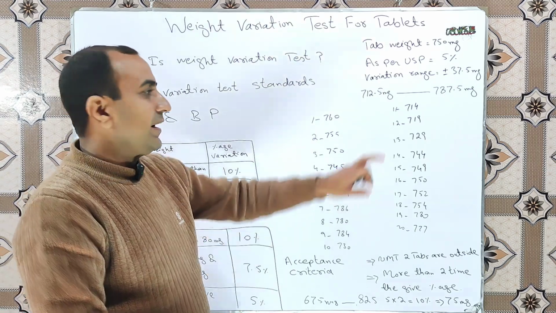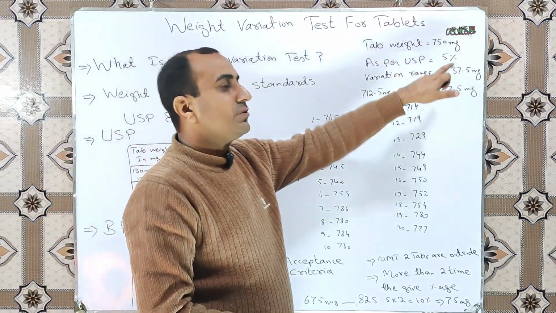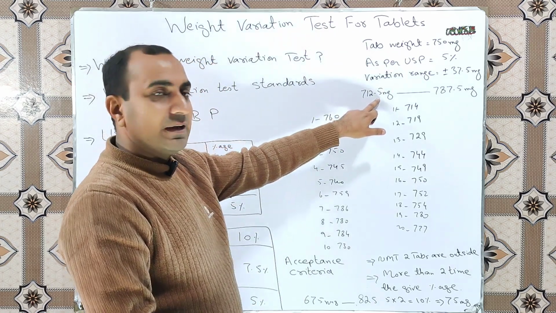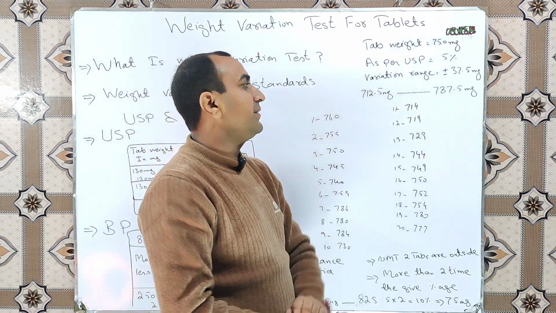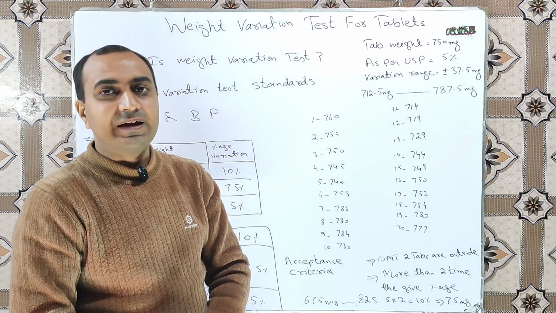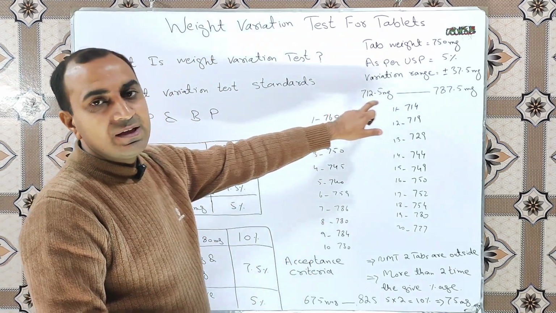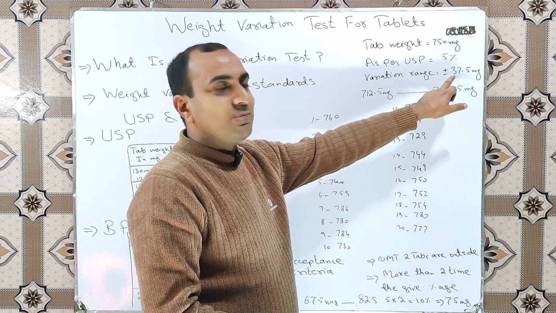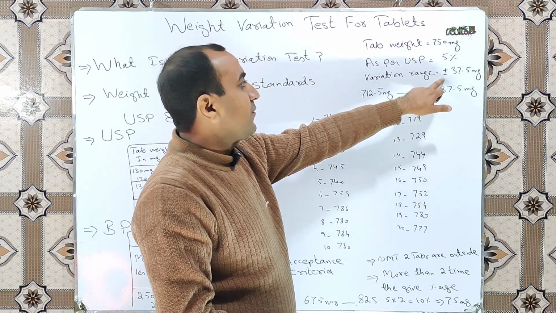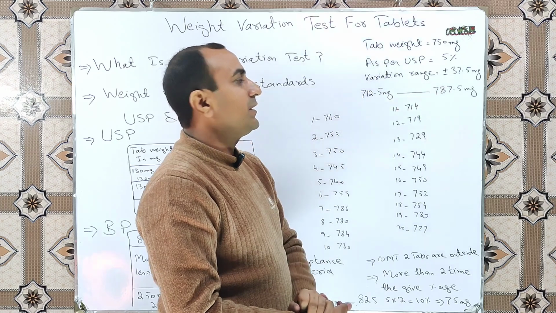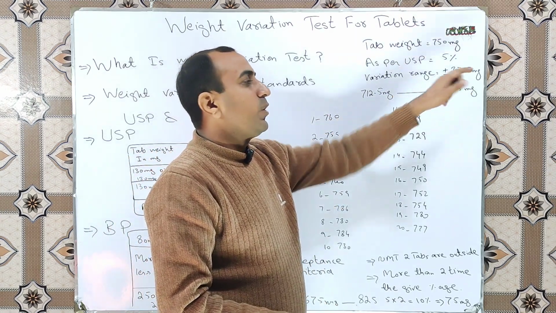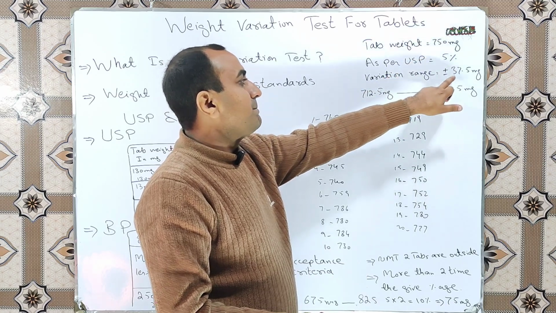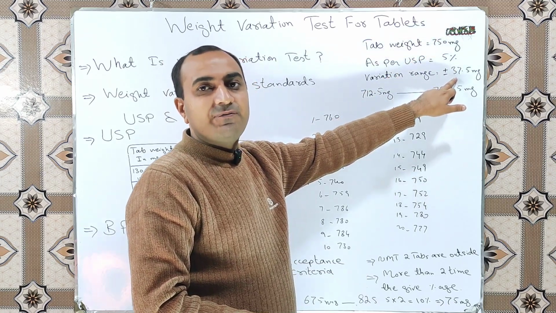Now we will define a range as per USP. The range will be 712.5 milligram to 787.5 milligram. How do we draw this range? Simply we have plus minus 37.5, meaning our tablet can go above 750 plus 37.5 milligram and below 750 minus 37.5 milligram.